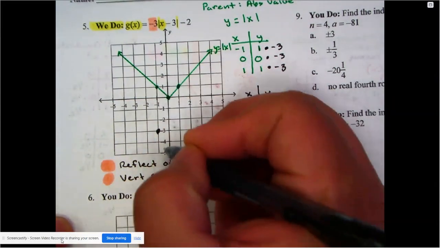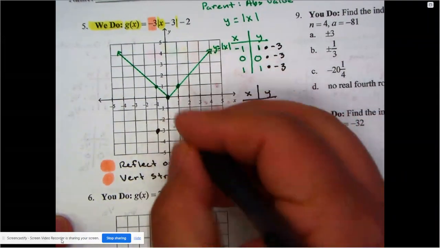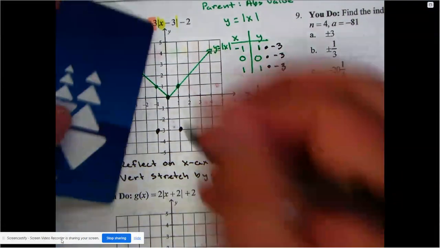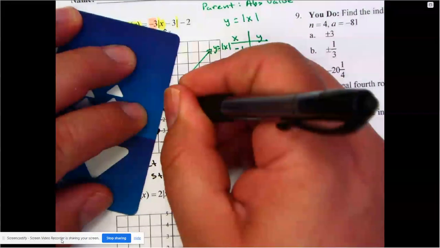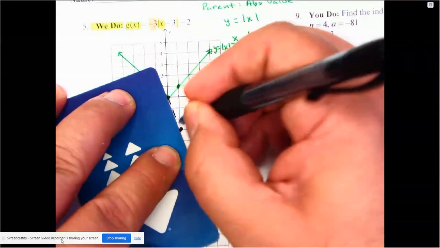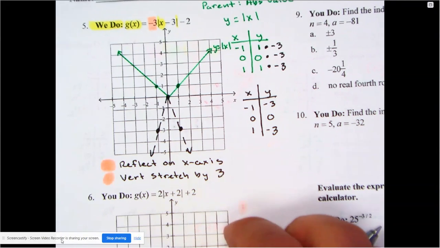There's the flip already with the stretch. 0, 0, and 1, negative 3. So again, by doing it like this, we took care of the reflection and, of course, the stretching at the same time. So there it is. There's the reflection and the stretch together.